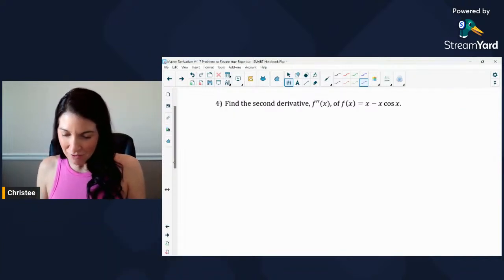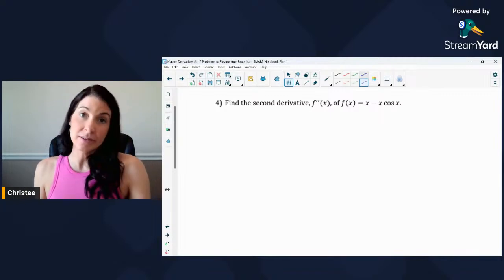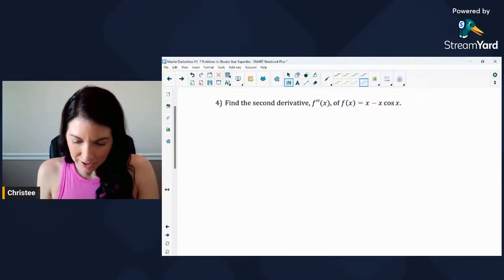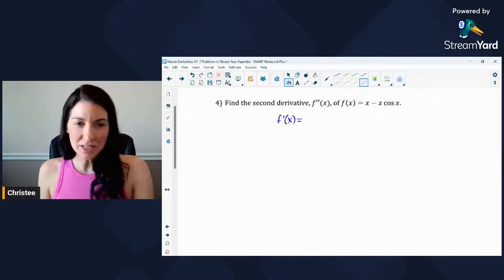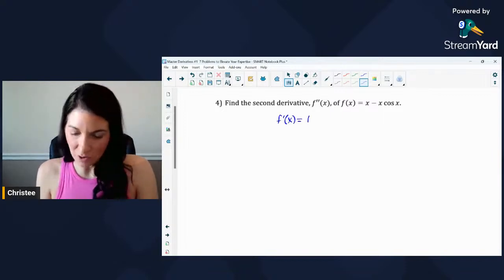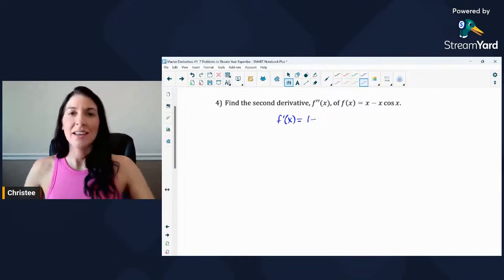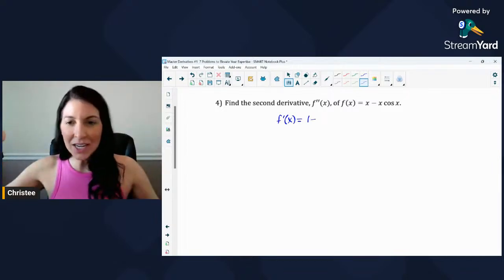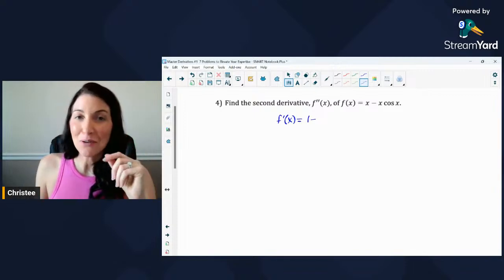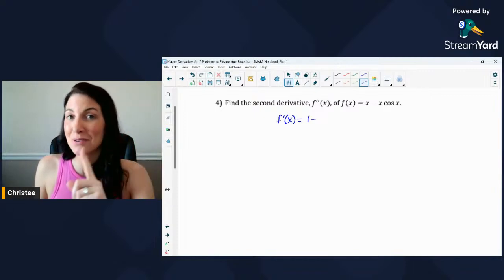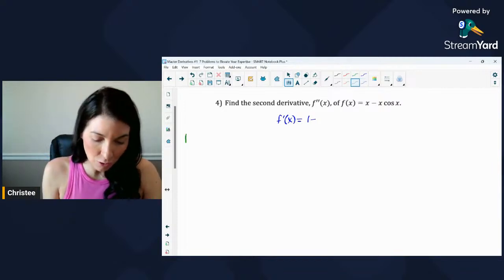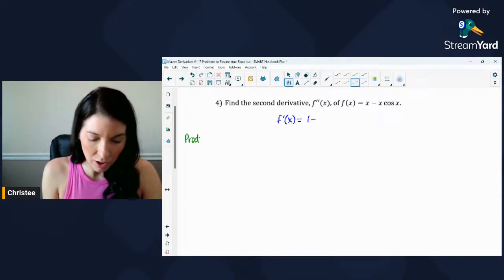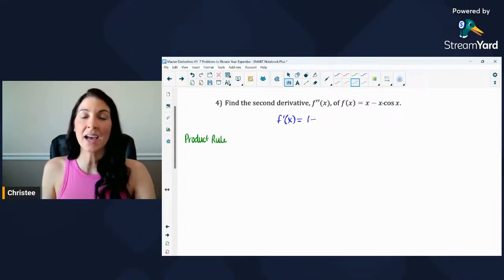Okay, so find the second derivative of f of x. Well, we know to get the second derivative, we've got to find the first derivative. So let's start with that first derivative. And we've been taking the derivative of x a couple times already. So derivative of x, 1, minus. Okay, now we have x cosine x. We've got trig in here, and we've also got a product, x cosine x. So what we are going to have to use here is product rule, and that is because we have x times cosine x.